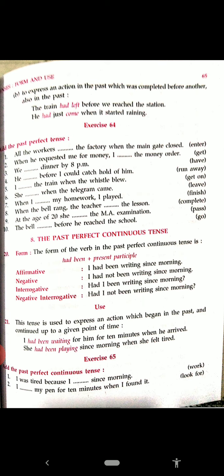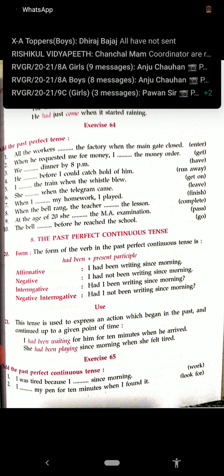This tense is used to express an action which began in the past and continued up to a given point of time. The work that began in the past and continued up to a given point of time. For example, I had been waiting for him for 10 minutes when he arrived. She had been playing since morning when she felt tired. Okay? Now let us try to fill the blanks.